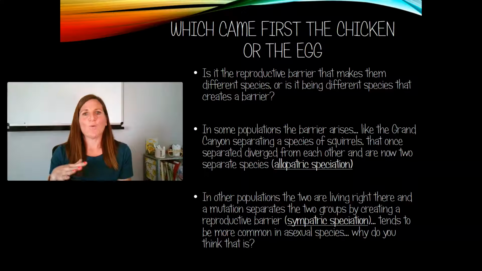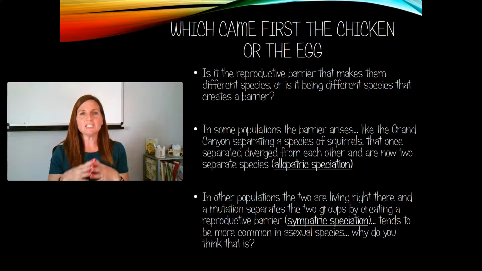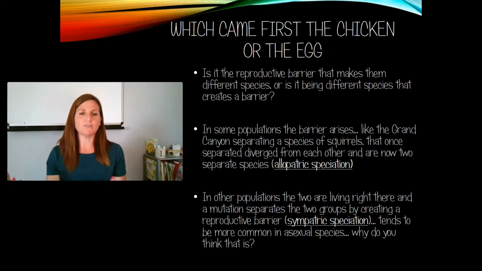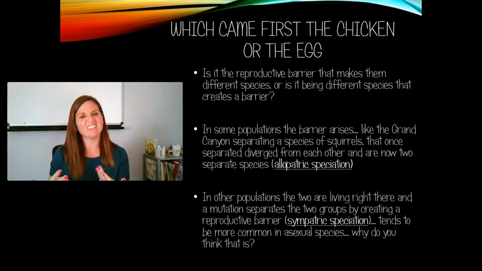That being said, we need to look and see: does a reproductive barrier arise and then the two organisms become different species? Or do they become different species and eventually the reproductive barrier arises? And the answer to that is yes.